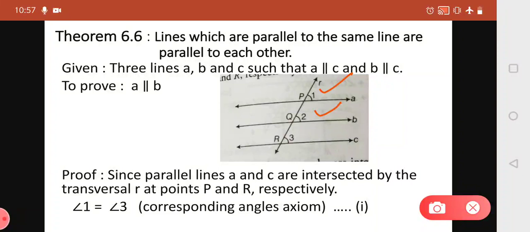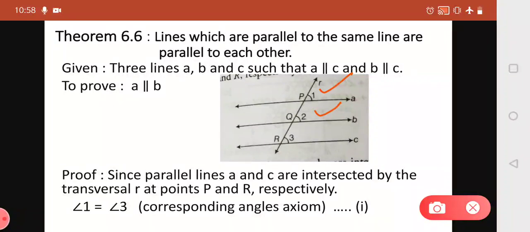So according to the converse of the corresponding angles axiom, what was the converse? It was given like this: if a transversal intersects two lines in such a way that a pair of corresponding angles is equal, then the lines are parallel. You can see that we proved that angle 1 is equal to angle 2.